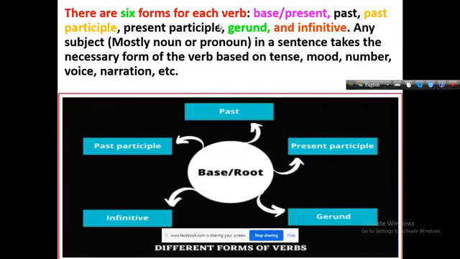You find it at a glance: past form, past participle form, infinitive, gerund, present participle, base or root form, the different forms of verb. You have to use the verb in this way: base form, past form, present participle, past participle, perfect participle, infinitive, gerund, etc.